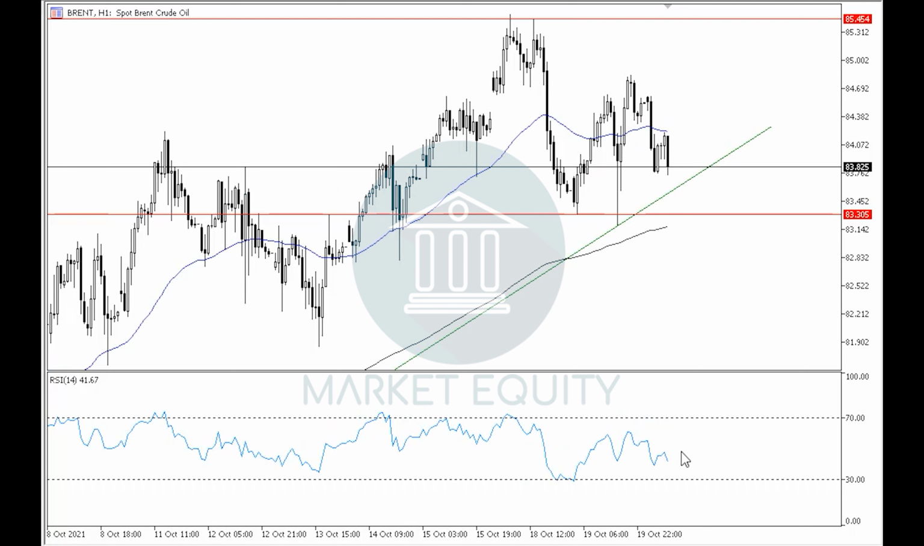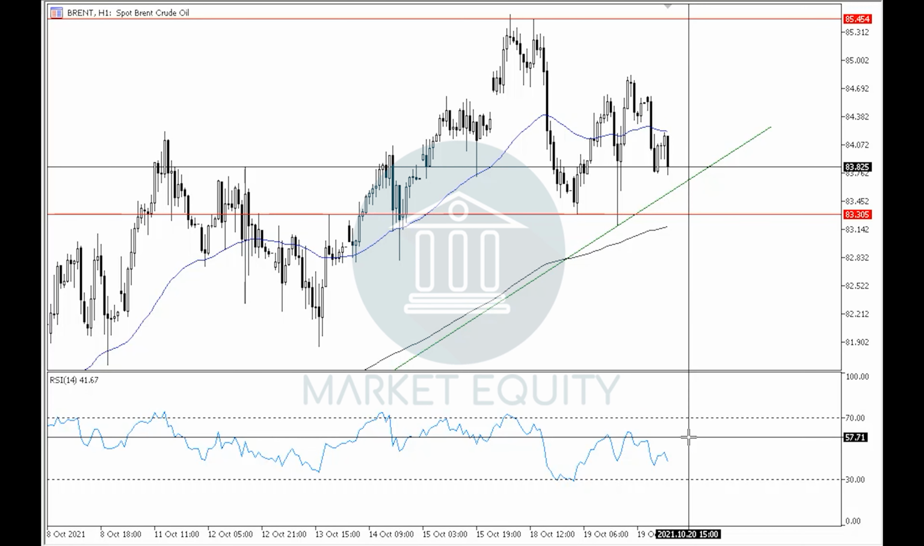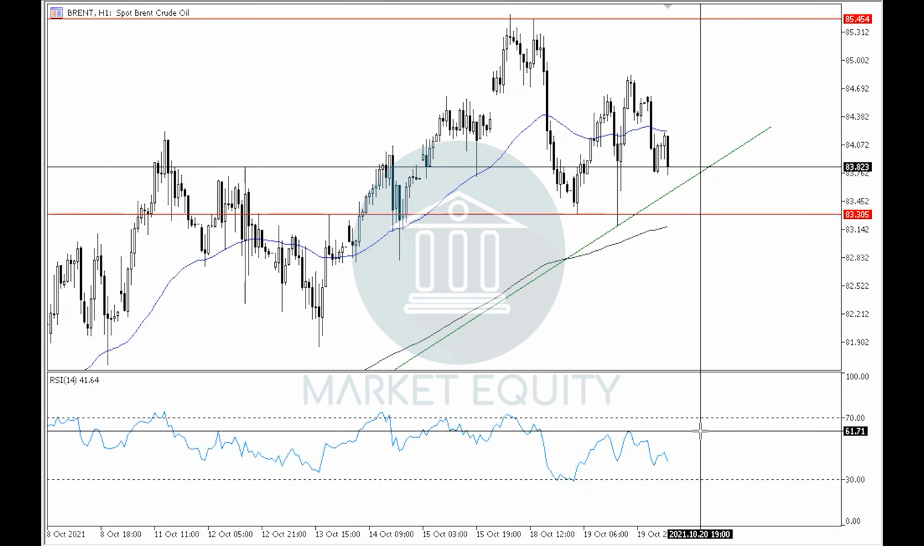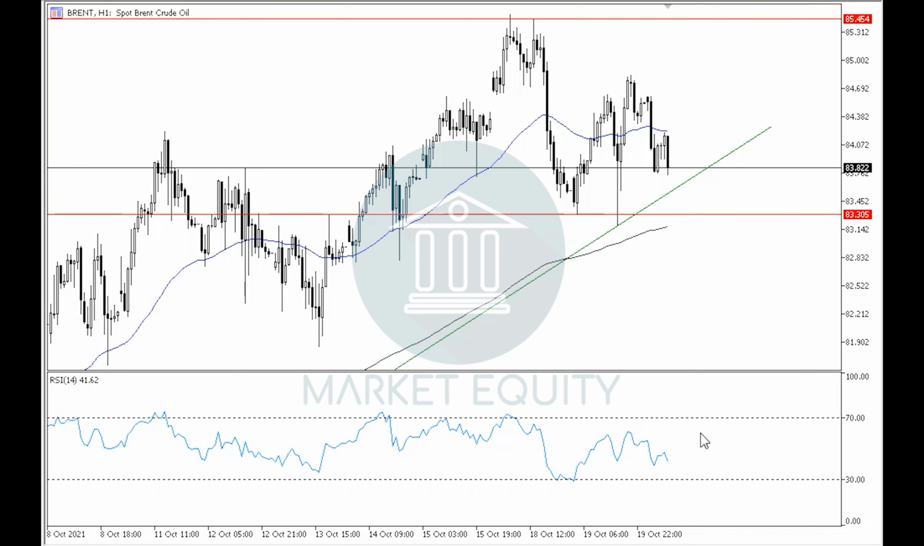If we notice the RSI indicator in the 1-hour time frame, then we can see that it has rebounded downwards off of around level 60 and hasn't even gotten to reach level 70, which is unusual in an uptrend and shows that there is a weakness in the current trend. However, as we said, as long as the BRENT stays above level 83.30, then we are still moving in an uptrend. That was it for the BRENT.